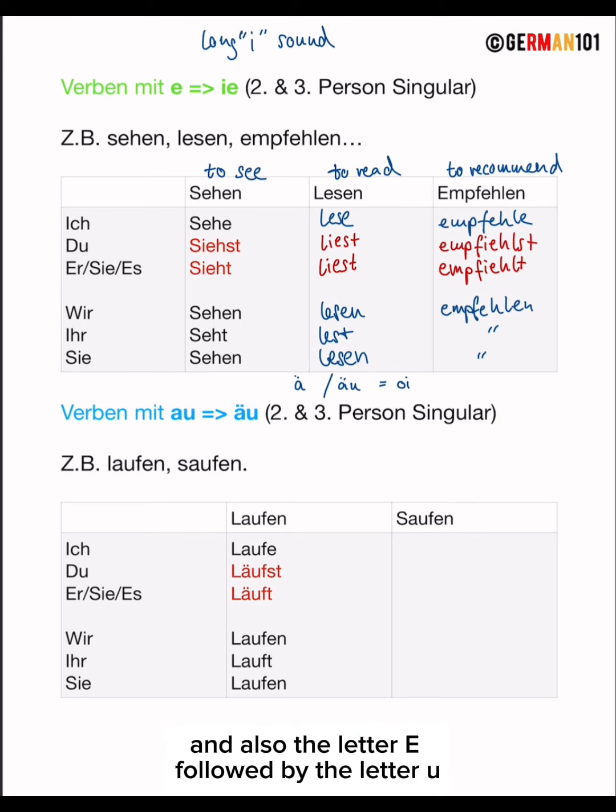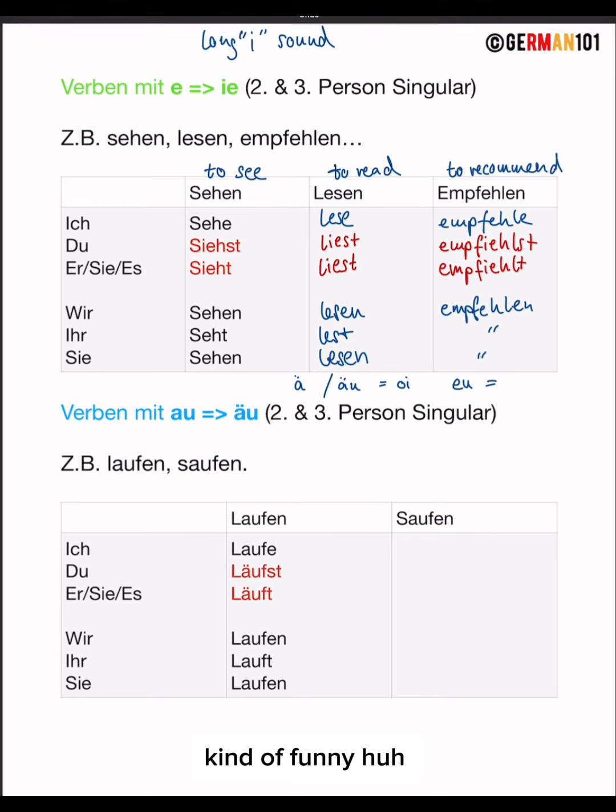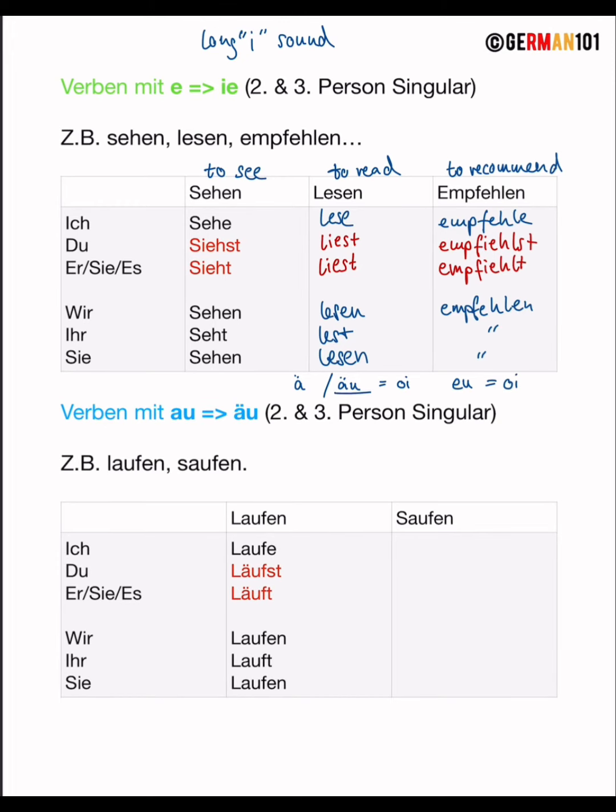And also, the letter E followed by the letter U is pronounced as oi. Kind of funny, huh? Oi. So they have the same sound.